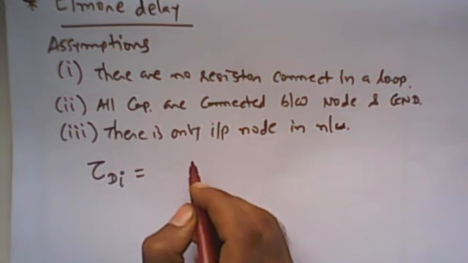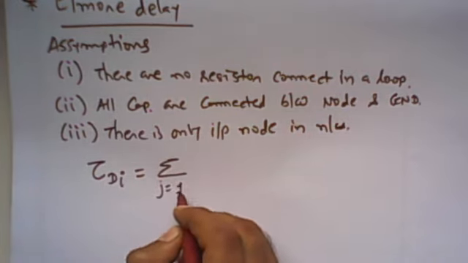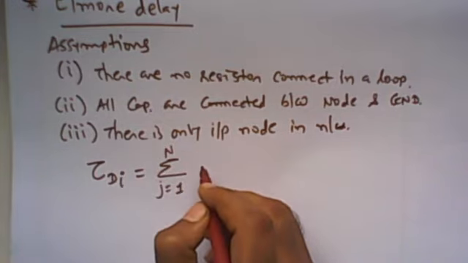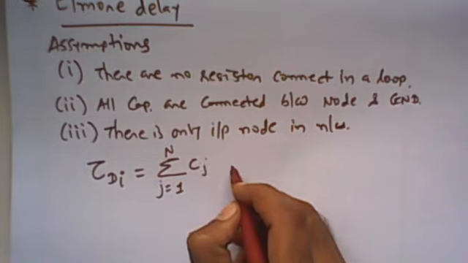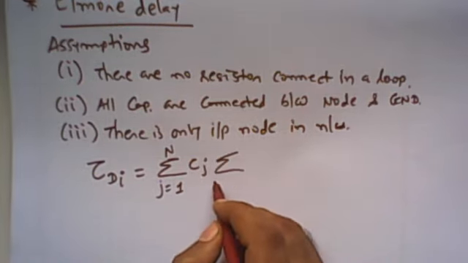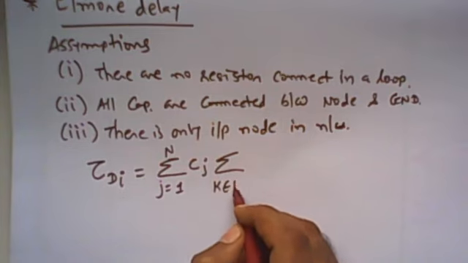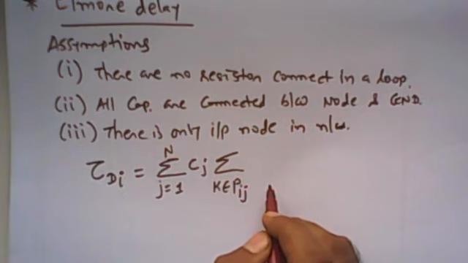Input to the ith node, what is the propagation delay? It can be found as the summation of j equal to 1 to N, where capital N is the total number of nodes in a network, C of j, into the summation of k belongs to Pij, where Pij is the common path from input to node i and input to node j. So Pij is Pi intersect Pj.